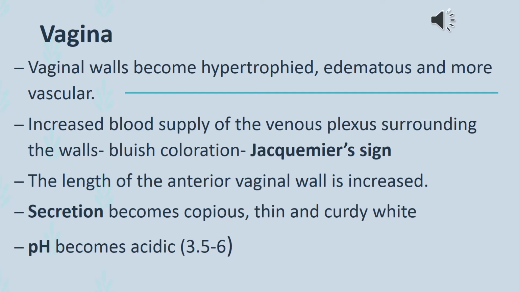Increased blood supply to the venous plexus surrounding the walls gives the bluish coloration of the vaginal mucosa, and this bluish coloration of the vaginal mucosa is called Jacquemier's sign. The vaginal secretion becomes copious, thin and curdy white. Copious means increase in quantity, or the secretion becomes more, and this is due to exfoliated cells and bacteria.